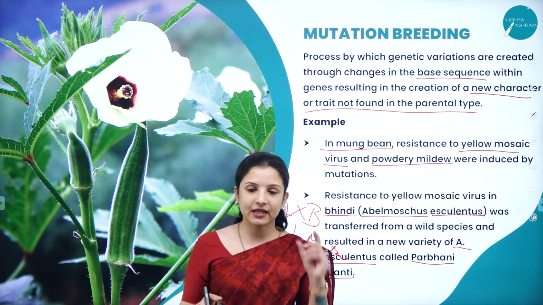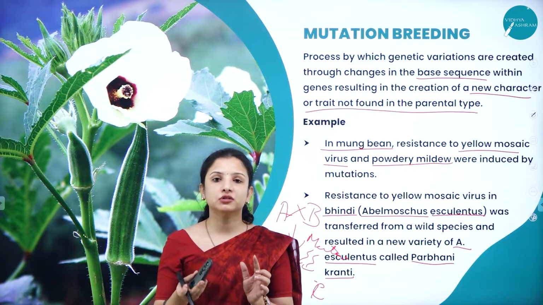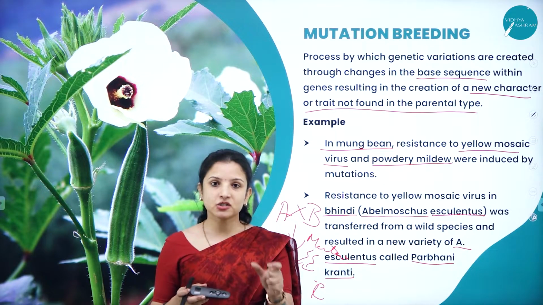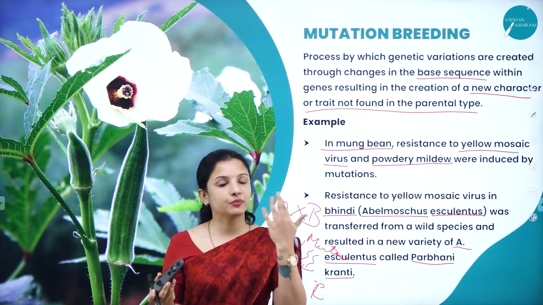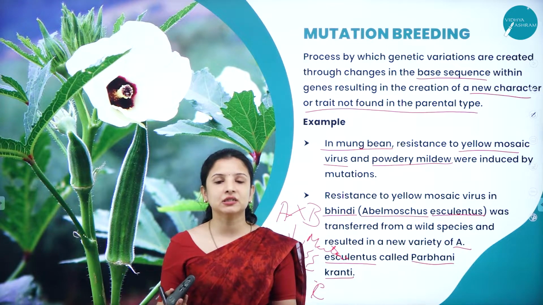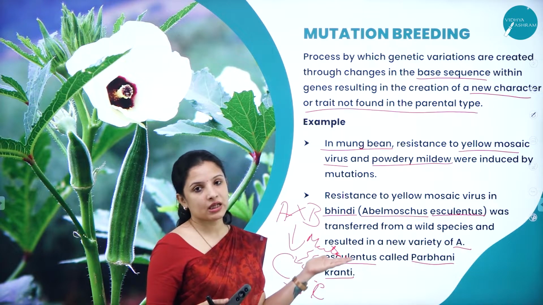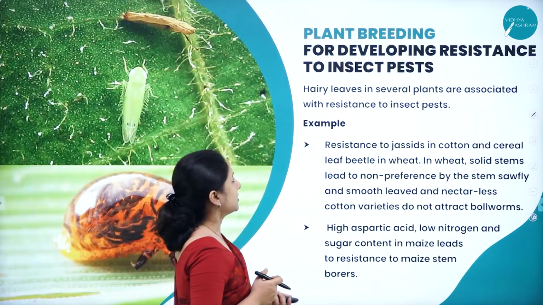For this also a lot of work is needed. Why? Because they have to find out the gene that is producing the protein responsible for the plant not being resistant to a particular disease. That gene they will identify, mutate and alter in such a way that it becomes resistant to that particular disease, and therefore it will be created into a new variety, and they will name the variety and commercialize it. So this is how mutation breeding is done.